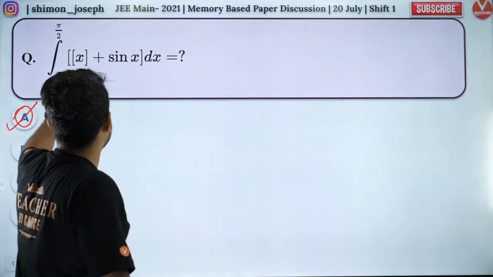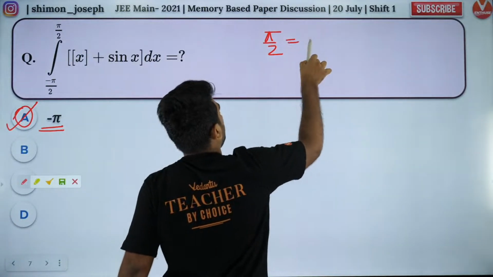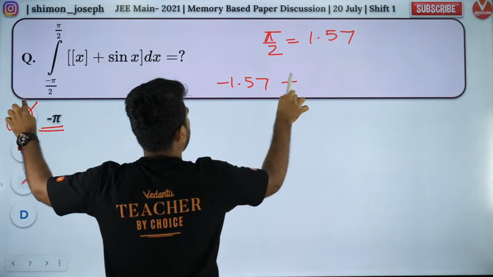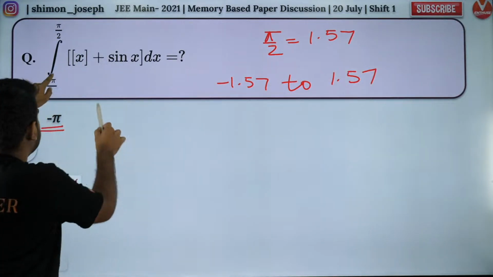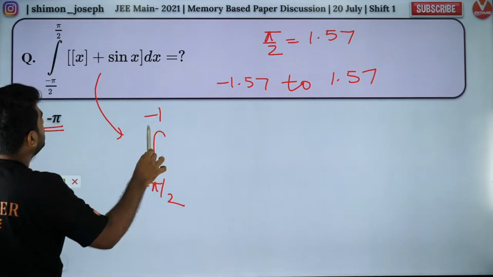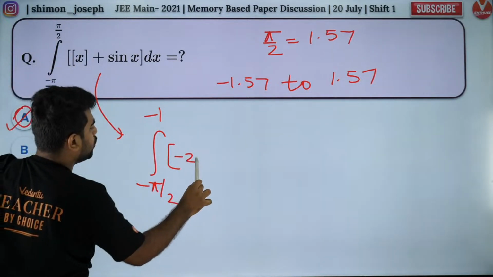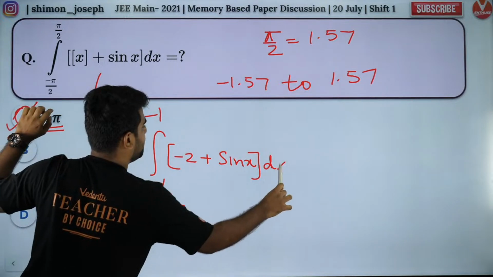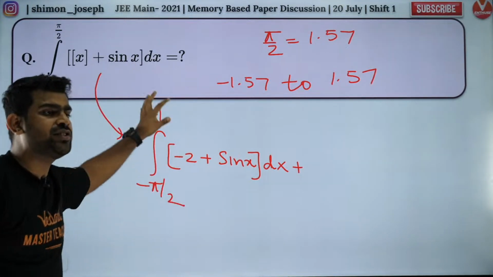Great. So people, let's try to solve it. So here, what is pi by 2 value, guys? Pi by 2 value is 1.57. So we have minus 1.57 to plus 1.57. So I'm going to split it into intervals. Please listen carefully. Can I write this integral as integral of minus pi by 2 to minus 1? And in that interval, can I say the greatest integer of x will be minus 2? Are you all okay with that? How many of you understood this first step? If you did not get this, I will repeat. How many of you have understood till here?